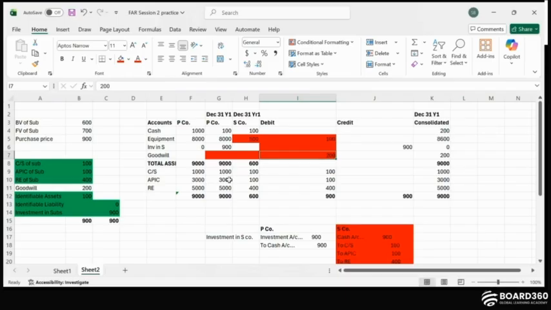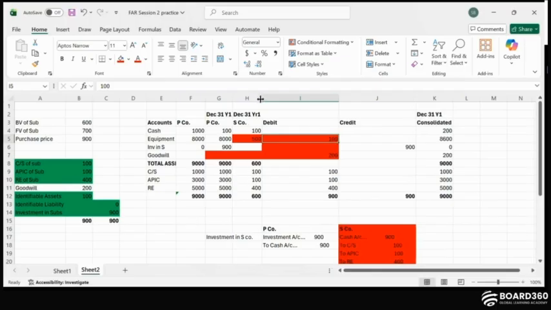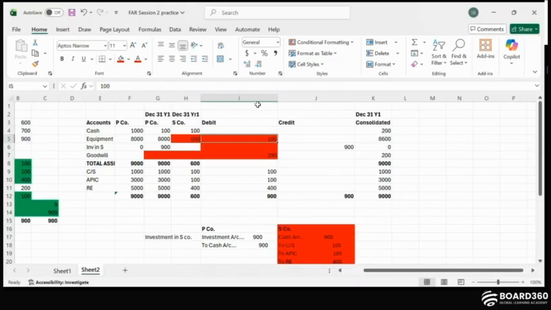Okay. So now moving forward, this was something that we did last time. Now, moving forward, what is happening? What if this has happened in the first year? Now, we have to prepare the consolidated return for the second year. So the acquisition happened on December 31, year one.